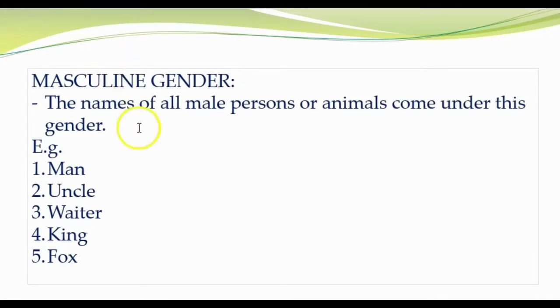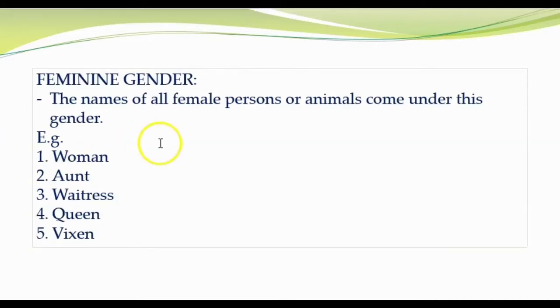First, masculine gender. The names of all male persons or animals come under this gender. For example, man, uncle, waiter, king, and fox. All these are the names of male persons or animals that come under masculine gender.